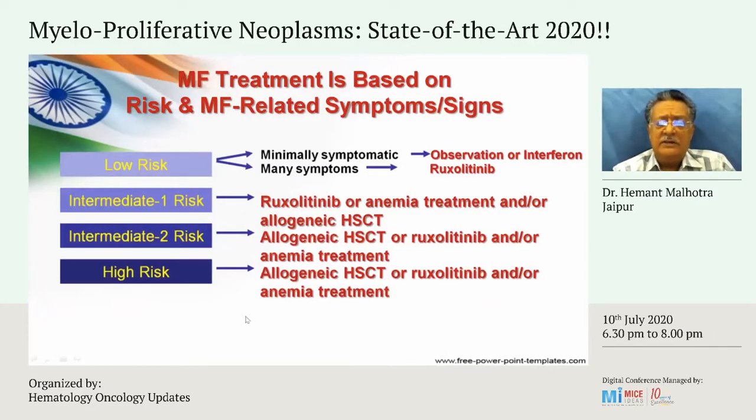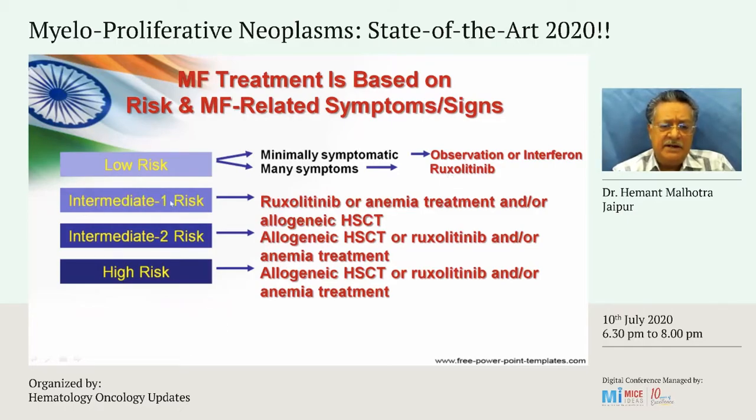You may also want to keep in mind that the treatment is related to the risk and the symptoms which the patient has. If the patient is low risk and is minimally symptomatic, that patient may not need any specific treatment. He or she may just need to be observed. If he has many symptoms, a JAK2 inhibitor might be indicated.